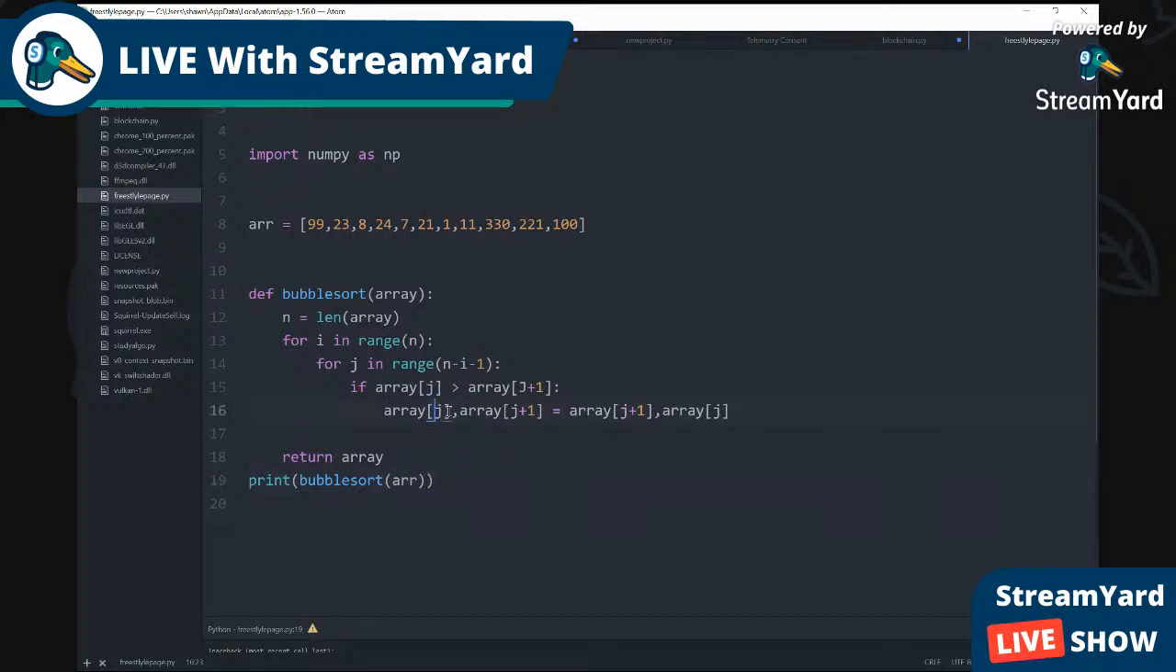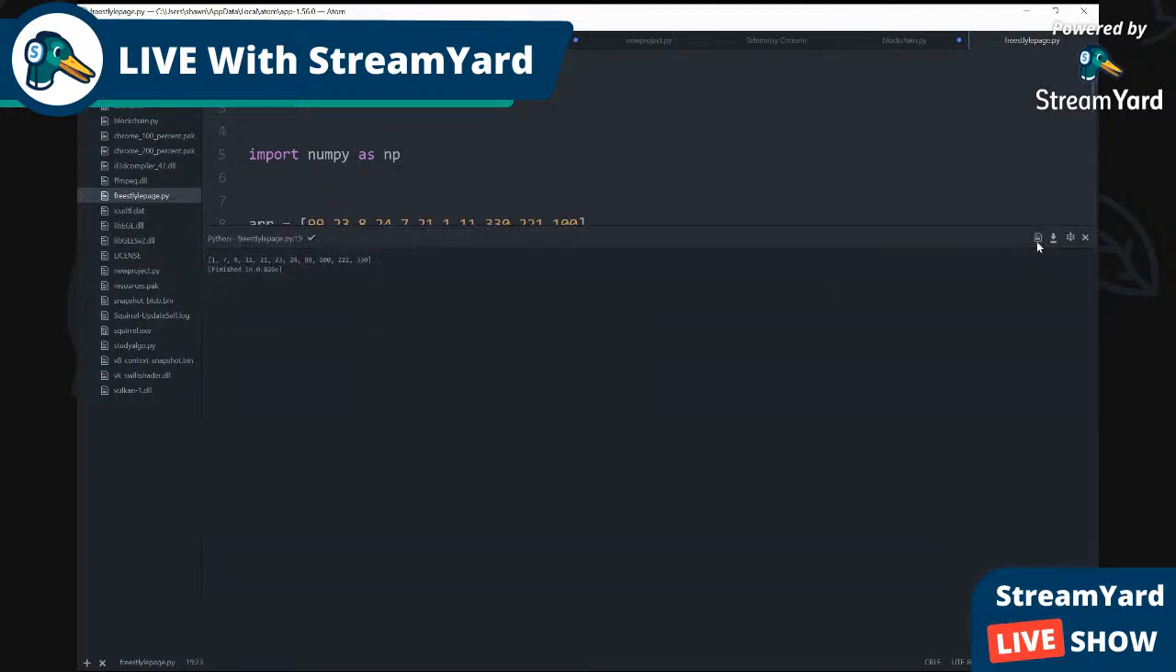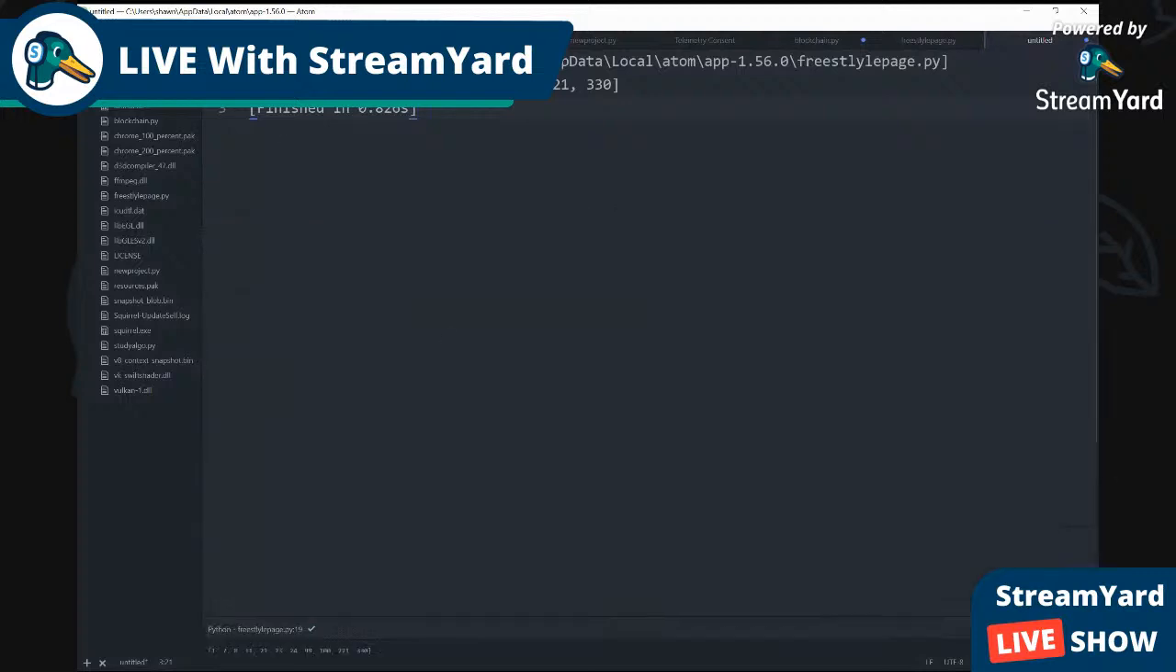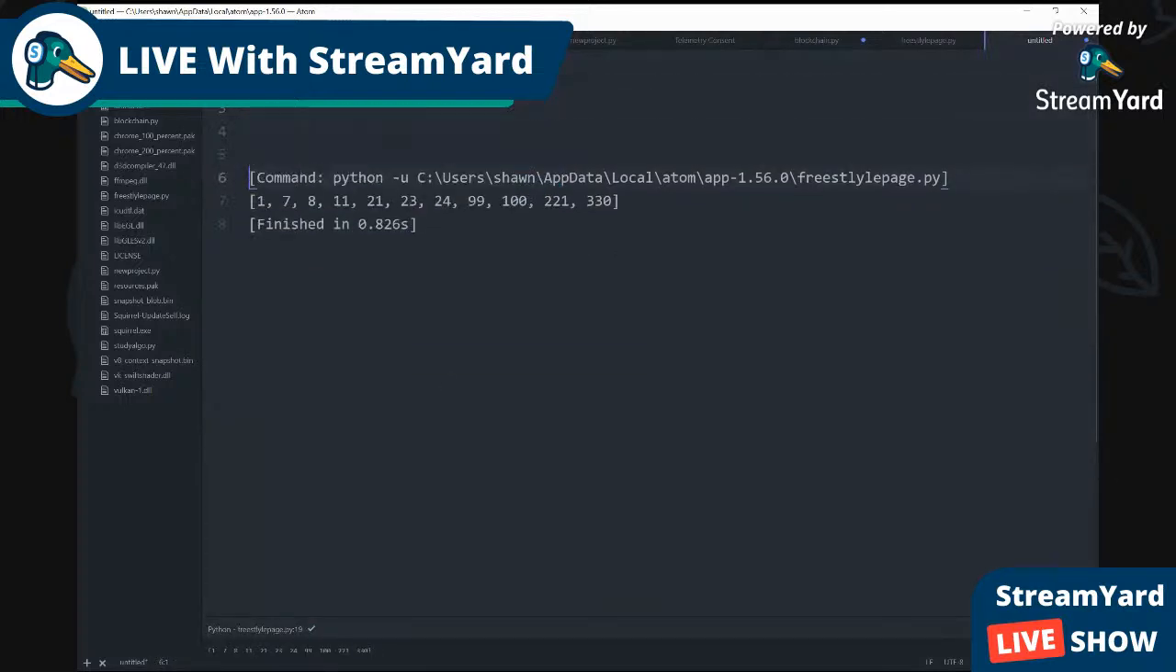So line 16, I'm at line 15. We make this a regular J. Now it should work. Now it should definitely work. All right, so it works now. So now it works. So you see, we executed our code.